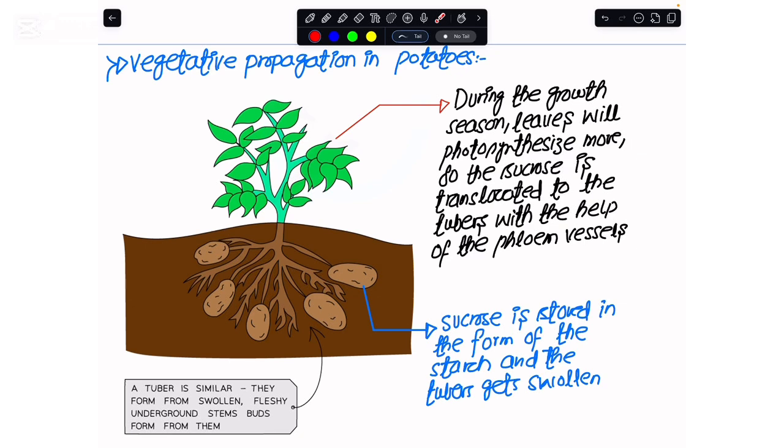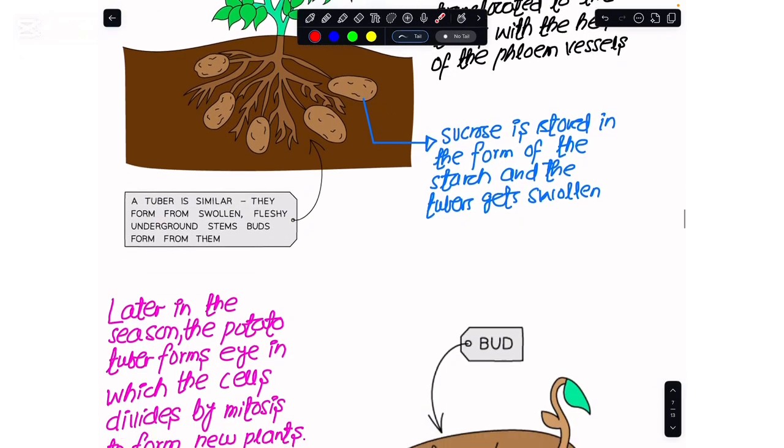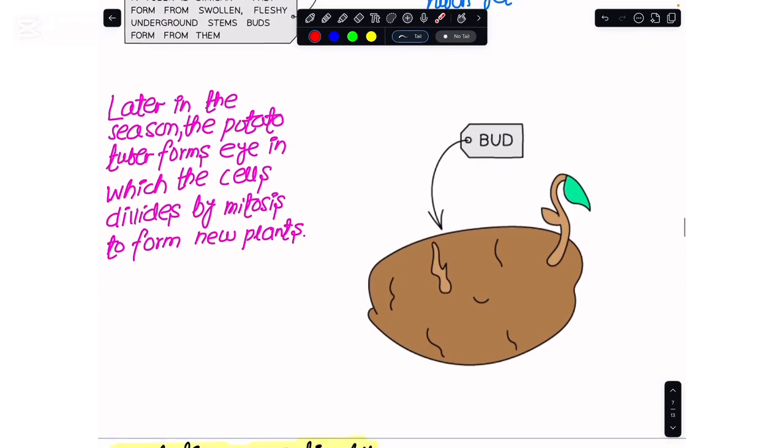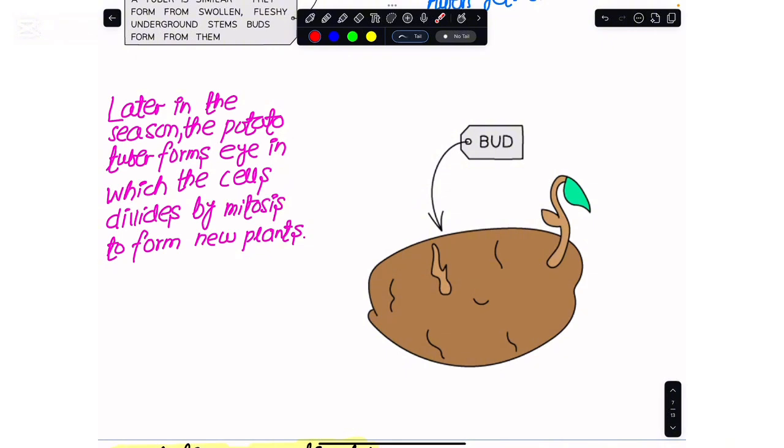Now, at some point later, when the growth season has arrived, this underground potato tuber is going to develop some structures on it, and these structures would be referred to as buds or eyes.